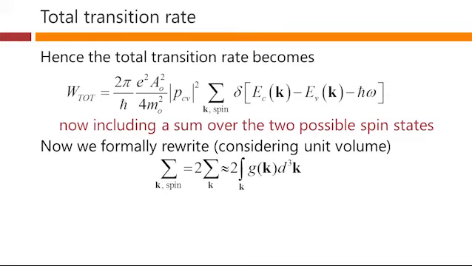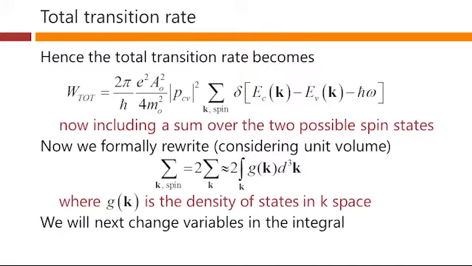Because at the moment our integration variable is k, or vector k, this is the density of states in k that we put in here. Next, we have to change variables in this integral to the energy EC of k minus EV of k, which is going to be the photon energy associated with a given transition. So formally, we're going to change from k as the integration variable to this quantity here as the integration variable.